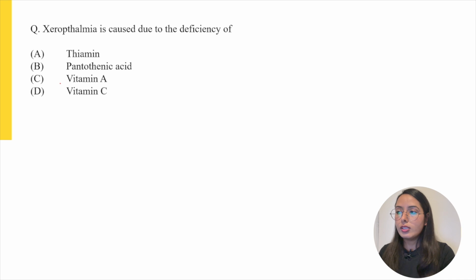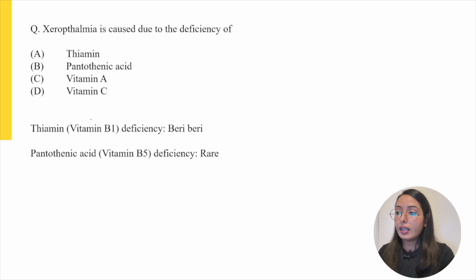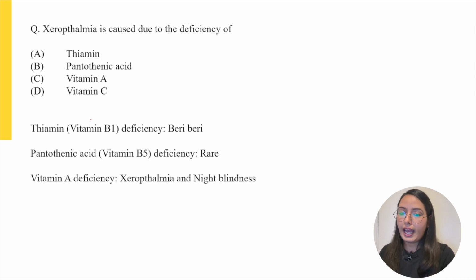Now moving to the next question: xerophthalmia is caused due to the deficiency of. By reading this question, it is very clear that it is from the topic of nutrition, and we have to identify the deficiency caused by a nutrient. Going through the deficiency of the options provided, we can decode the answer. The deficiency of thiamine or vitamin B1 is beriberi. The deficiency of pantothenic acid or vitamin B5 is very rare and does not have any specific name, while vitamin A deficiency causes xerophthalmia and night blindness.